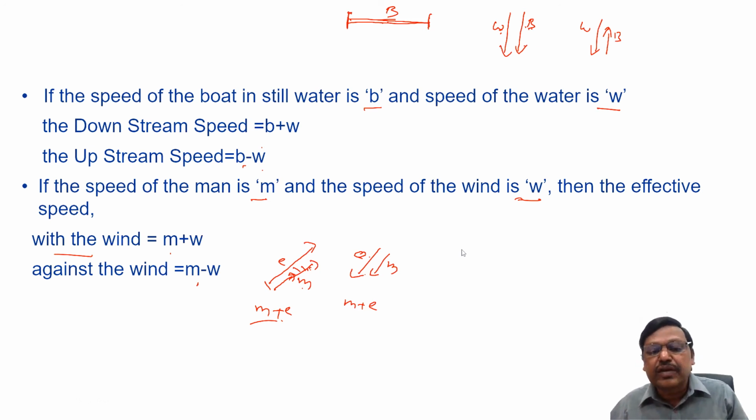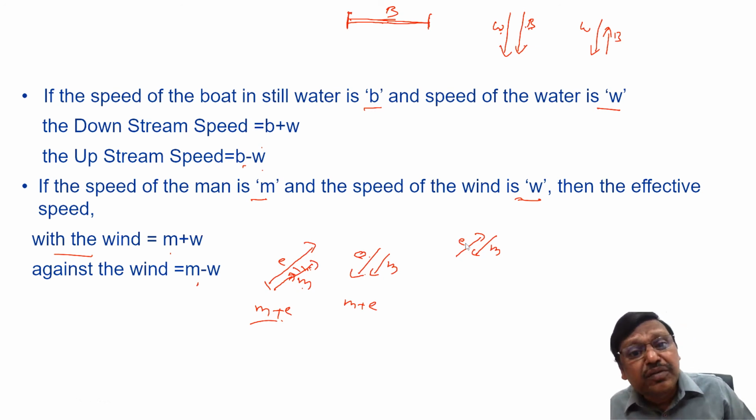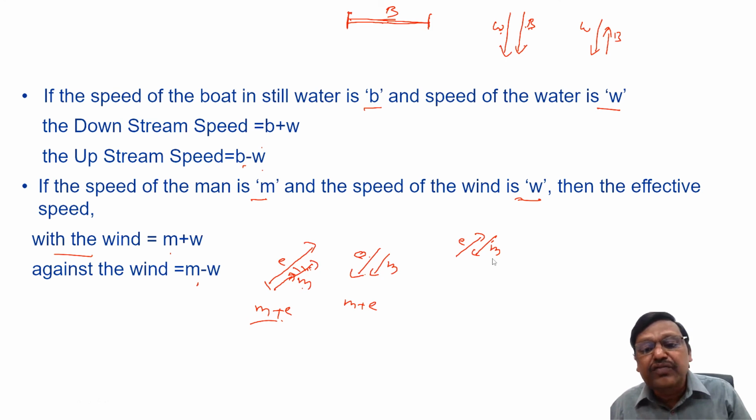But now the third case will be the escalator going up. If the man is trying to climb down the steps on the escalator, what happens? The escalator will be pushing the man behind. So the man can come down further only if his speed is more than the escalator speed, right? If the escalator climbs 2 steps and the man can climb down 3 steps, it will push him 2 steps up in 1 second, but he can jump 3 steps down, which means effectively he is climbing down only 1 step. Yes or no? That's why we say the speed will be the speed of the man minus the escalator.